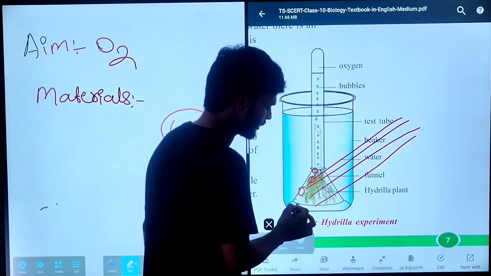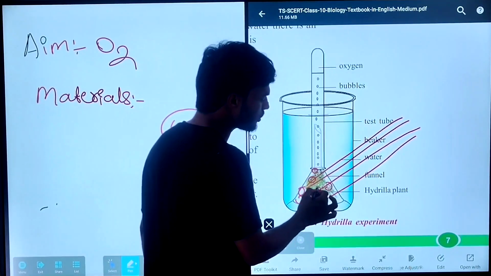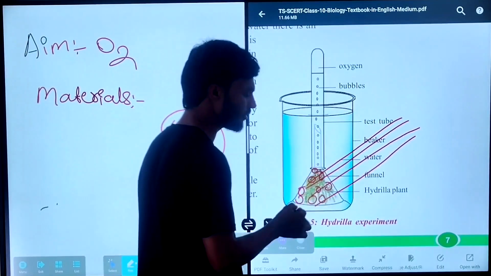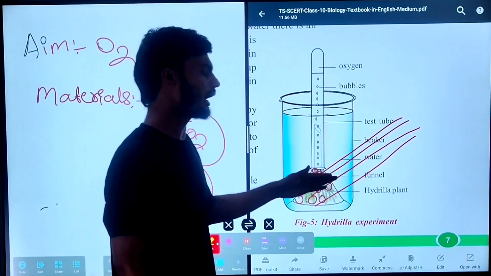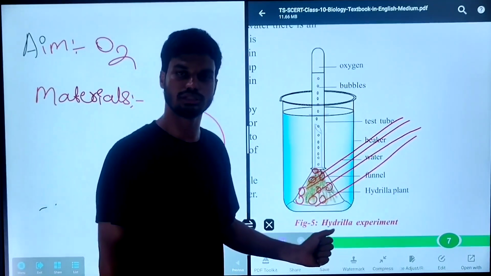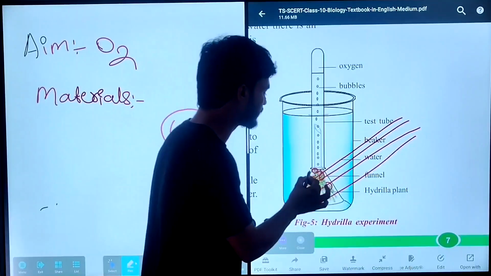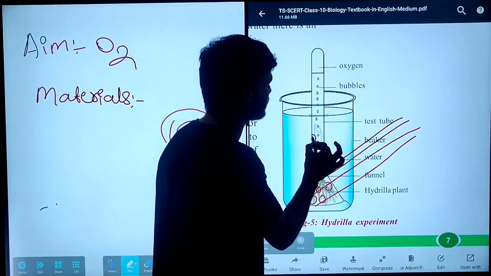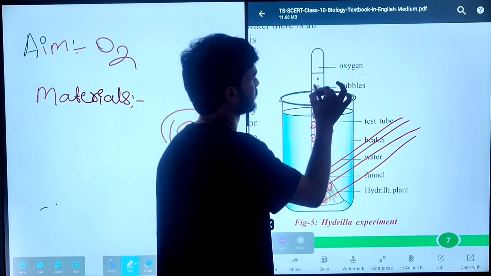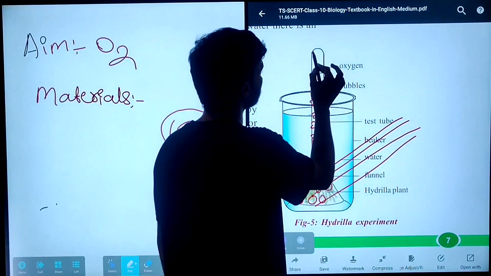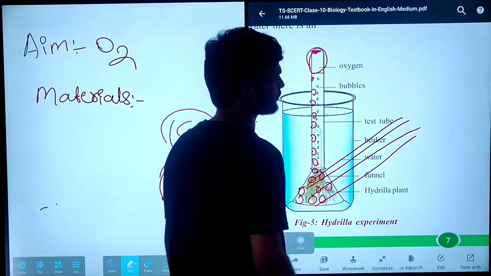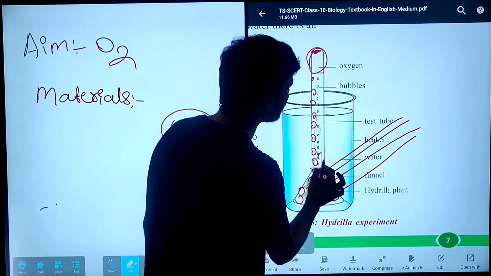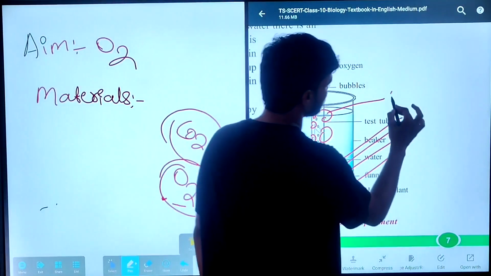The main observation is that during photosynthesis the plant releases some bubbles. These bubbles were collected at the top of the test tube. These bubbles are known as oxygen.